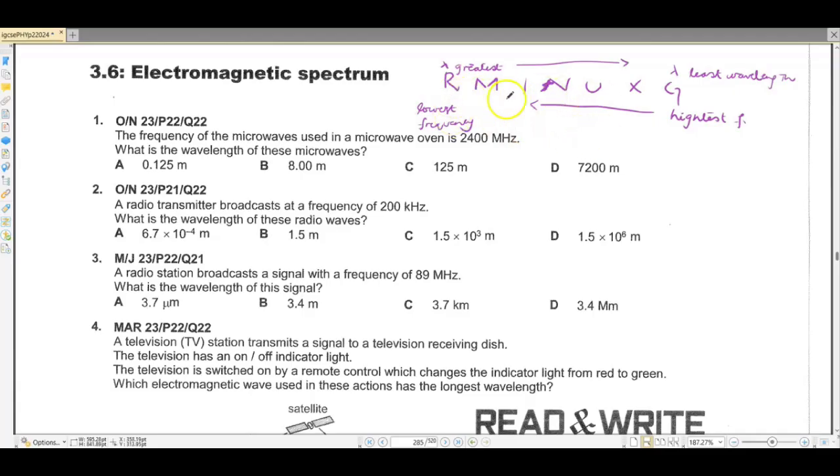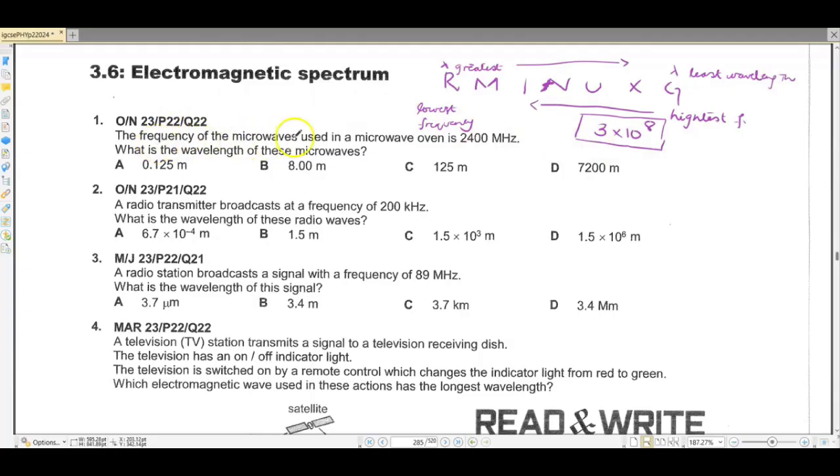If you remember their names in the correct order, inshallah you will be able to do each and every question with ease. And the second thing that you need to remember is that all these rays have a speed of 3 into 10 raised to the power 8 in vacuum, and even in air it's slightly different, but this is the speed that you need to remember. Even if it's not given in the question, you should know it and then use it where required. Now moving to question number 1.